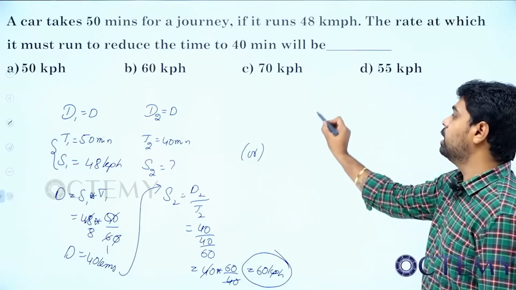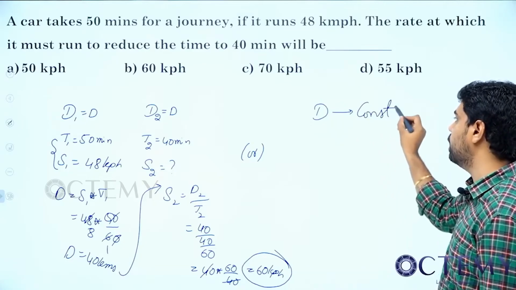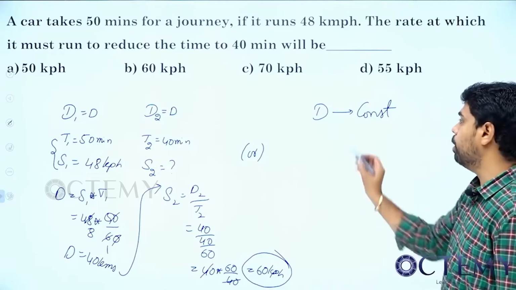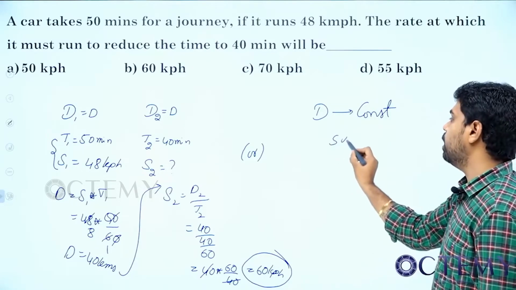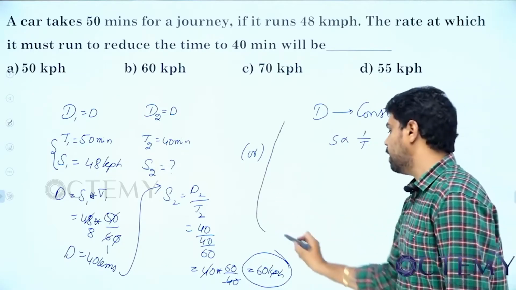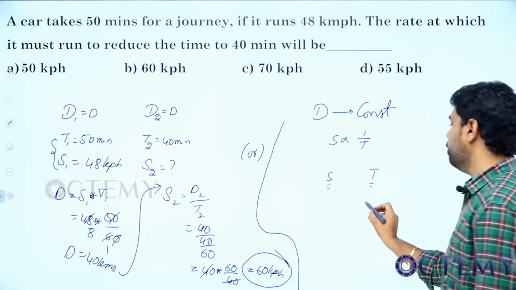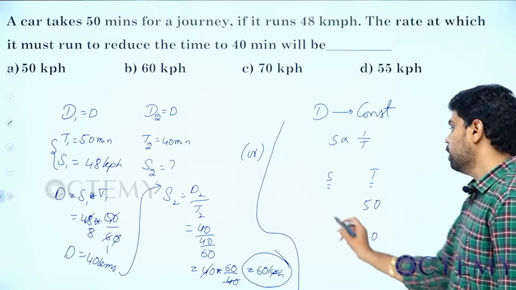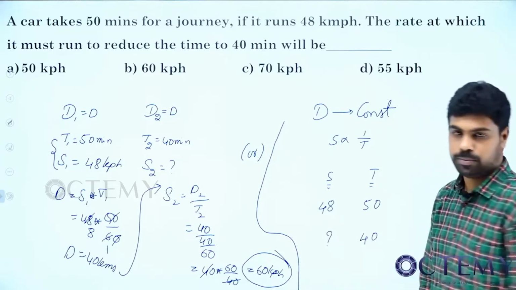So now, is distance constant or not? He should cover the same distance in different time periods. We should tell the second speed. Okay, so when distance is constant, speed and time are inversely proportional. So now from this, can I say that initially the time is 50 minutes, next it is 40 minutes. Initially speed is 48 km/h. This we should find out.